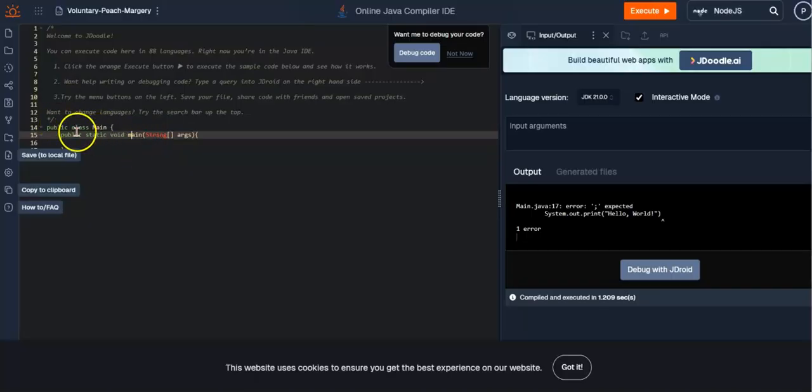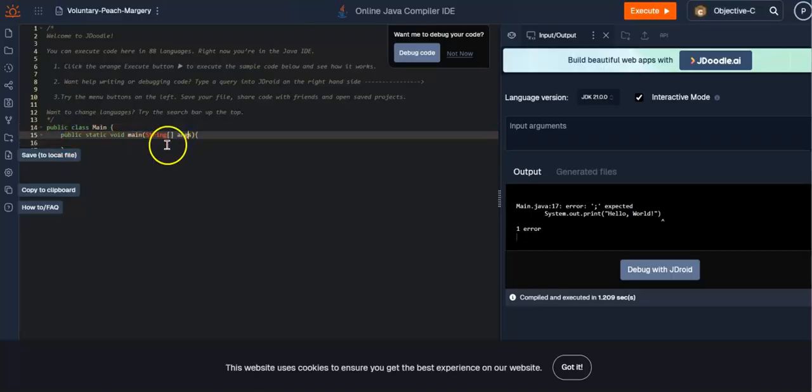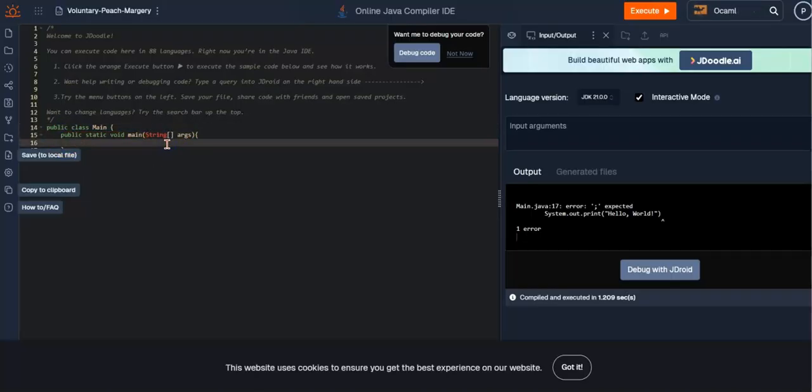After we've made our public class and our starting method, next we can add a print statement. A way to write the print statement is System. Make sure you have the capitals, it's very important. If you don't, it might not work for every single compiler. System.out.print. We'll start with print, and let's just do Hello World.